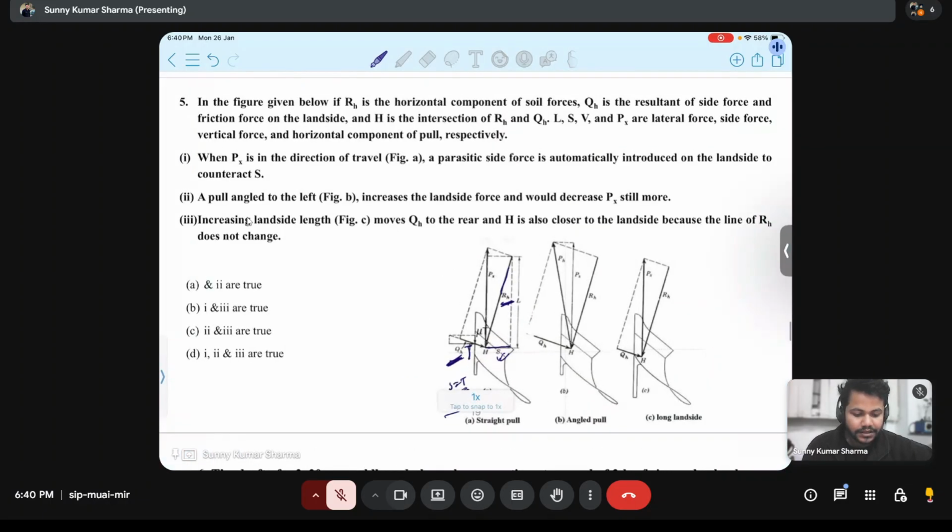When PX is in the direction of travel, a parasitic force is automatically introduced on the land side to counteract the S component of that RH. Second statement: a pull angle to left increases the land side force and would decrease PX still more.